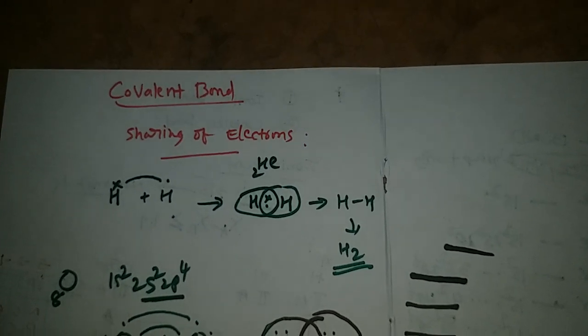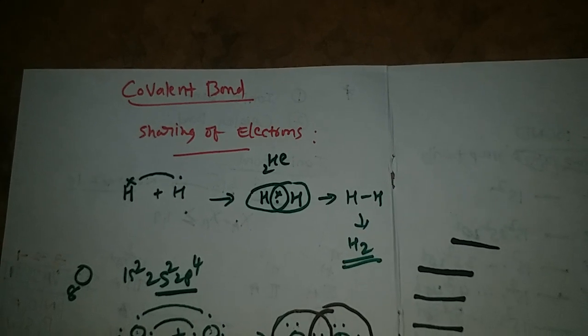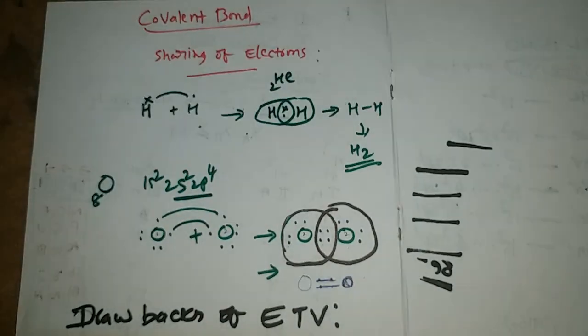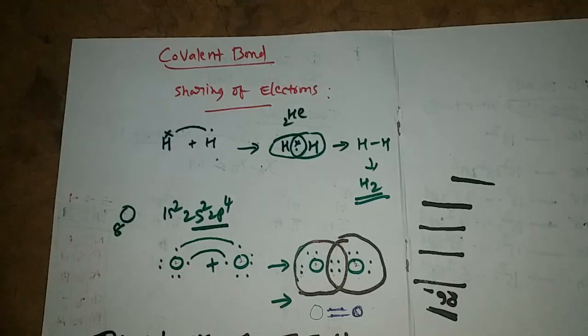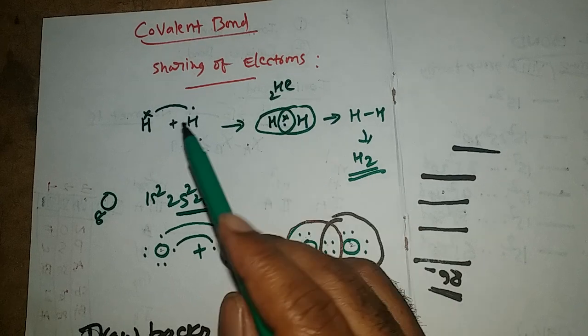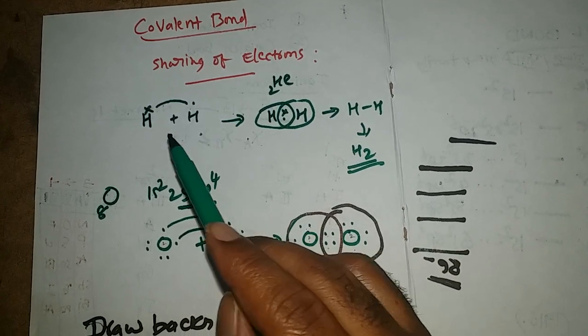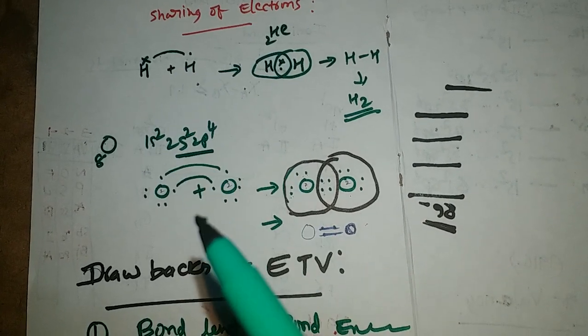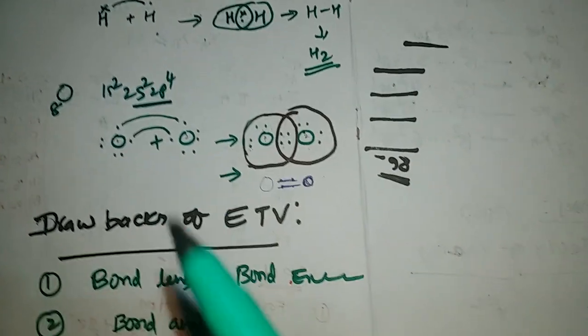Coming to the covalent bond, which is also explained by Lewis and Kossel according to their electronic theory of valency, the bond is formed by sharing of electrons. I explained this concept with 2 examples: formation of the hydrogen molecule and formation of the oxygen molecule.